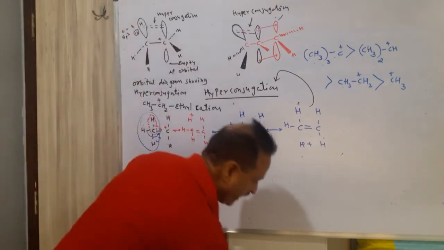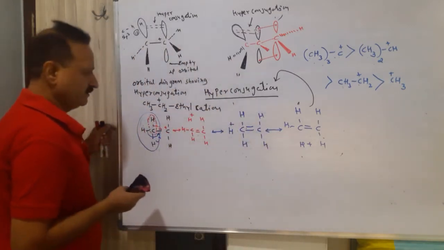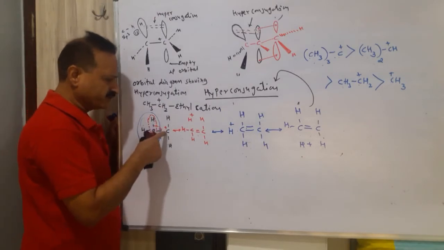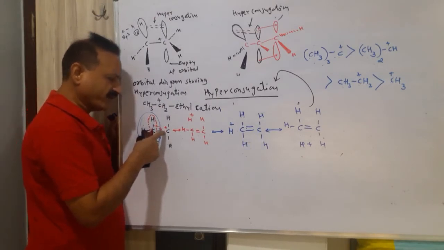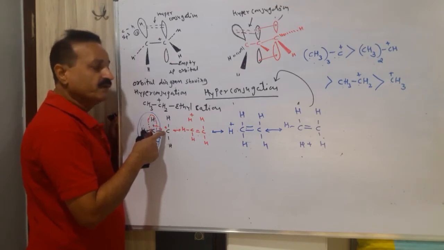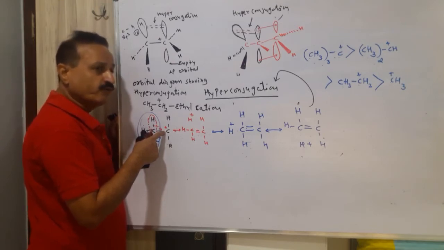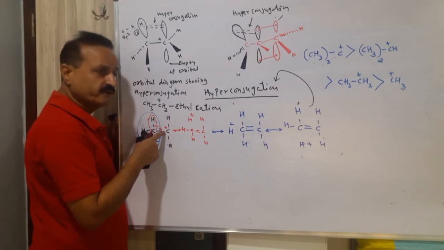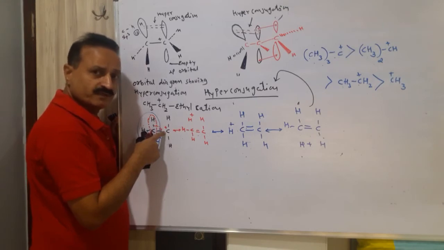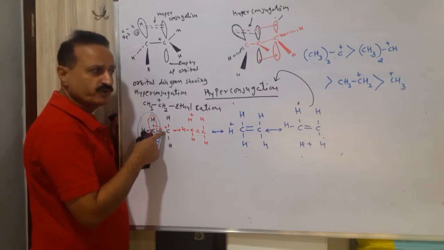Now we have the example of propene. That was not an unsaturated system; that was hyperconjugation in a carbocation. Now we have a C-H sigma bond of an alkyl group attached to an unsaturated system, and the sigma bond will transfer to the unsaturated system. That hyperconjugation we are going to discuss.